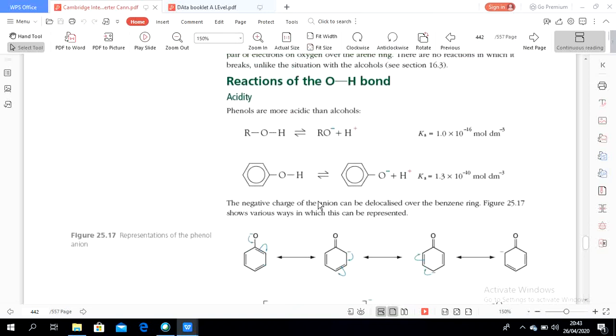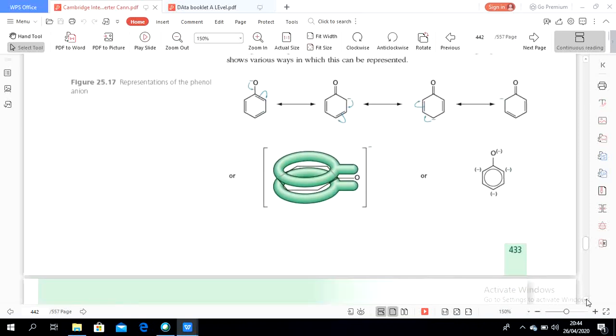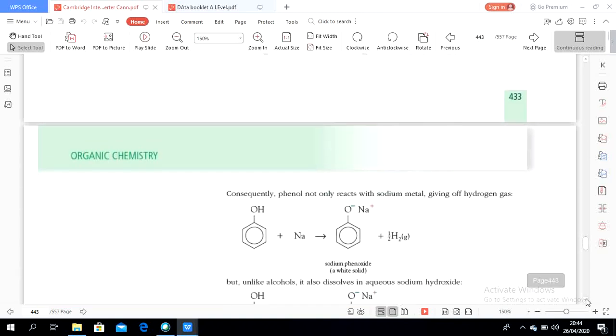When hydrogen is donated, separated from the phenoxide, the negative charge is delocalized around the structure of the phenoxide ion. This is the delocalized phenoxide ion, with the negative charge spread around.